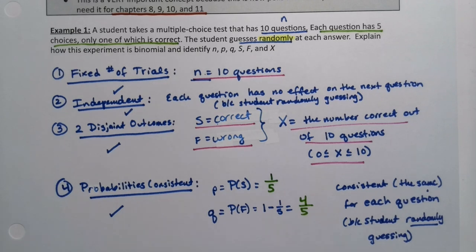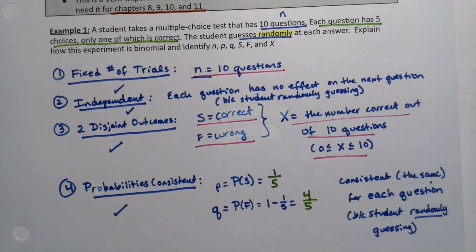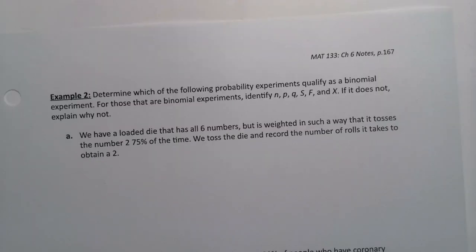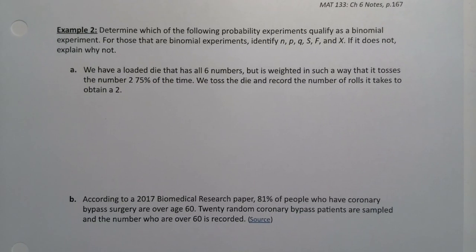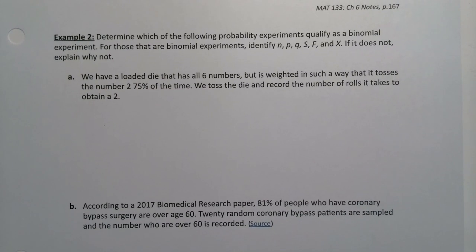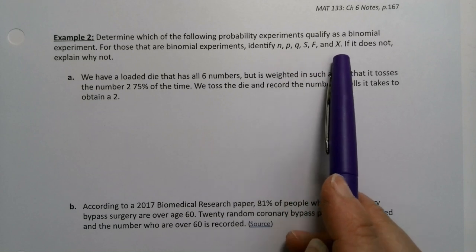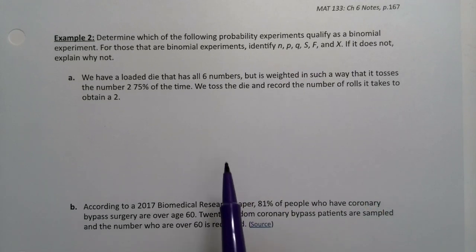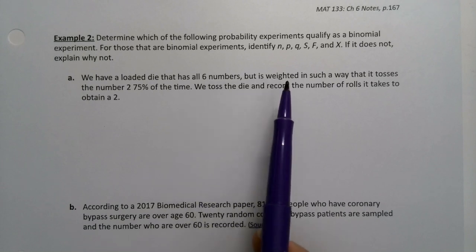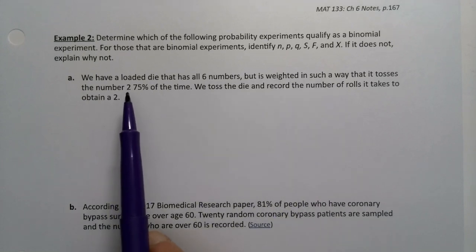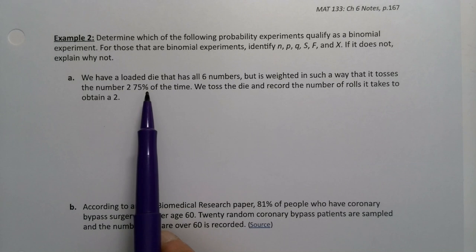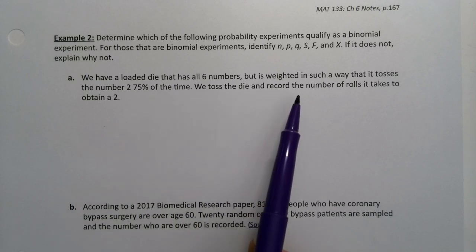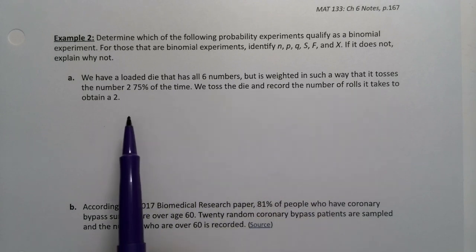So let's keep going and see if we can apply it to this next problem, see if we really understand these criteria. So for example 2, we want to see if these are binomial. If they are, we want to find N, P, Q, S, F, and X. And if not, explain why not. So we have a loaded die that has all 6 numbers, but it's weighted in such a way that it tosses the number 2 75% of the time. We toss the die and record the number of rolls it takes to obtain a 2.